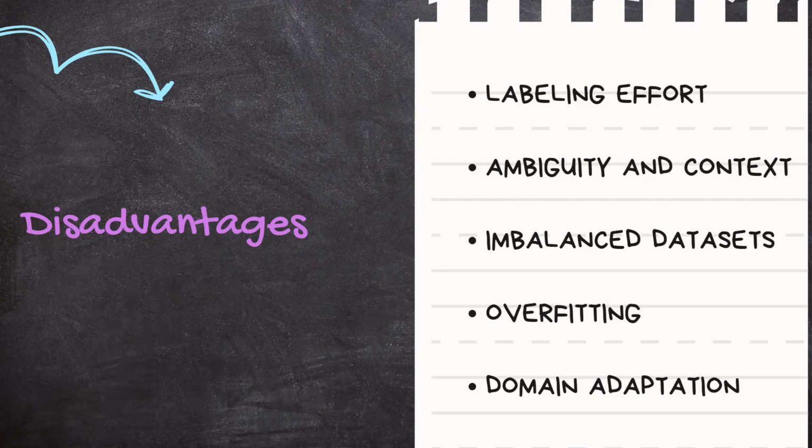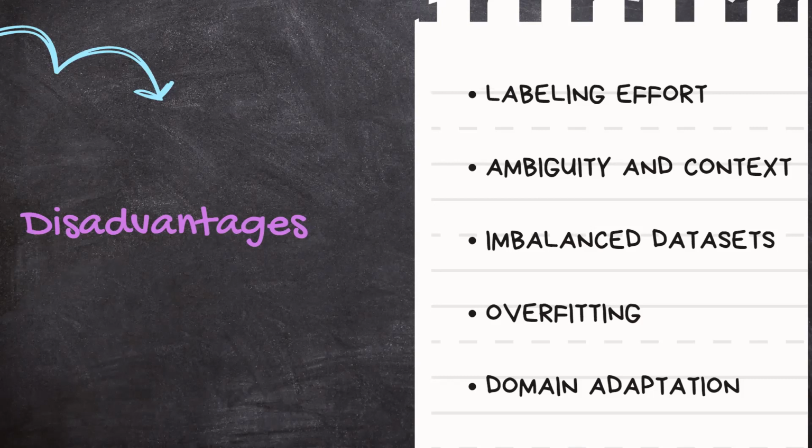Imbalanced datasets. Many real-world datasets have imbalanced class distributions, where some classes have significantly fewer examples than others. This can lead to biased models that perform well on majority classes but poorly on minority classes. Overfitting. Overfitting occurs when a text classification model learns to perform exceptionally well on the training data but fails to generalize to new, unseen data. This can happen if the model is too complex or if the training data is limited.